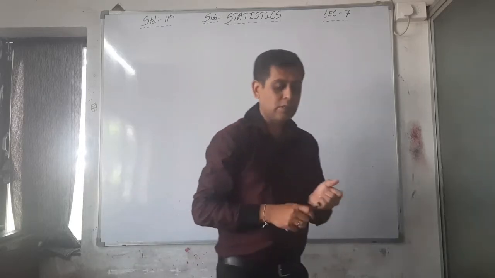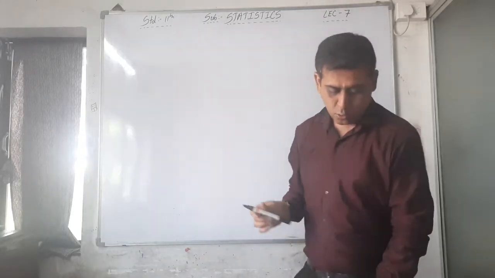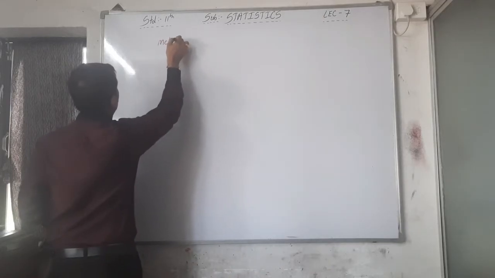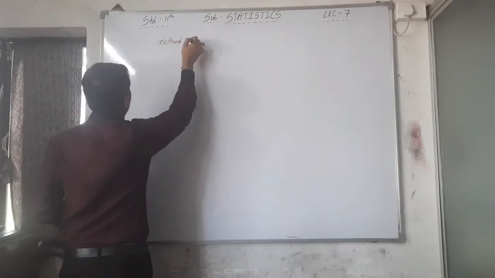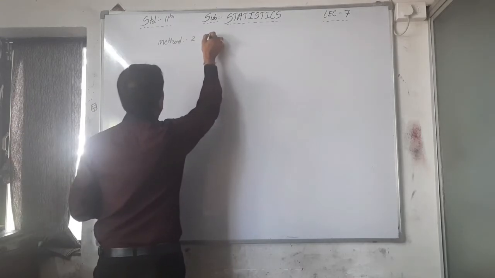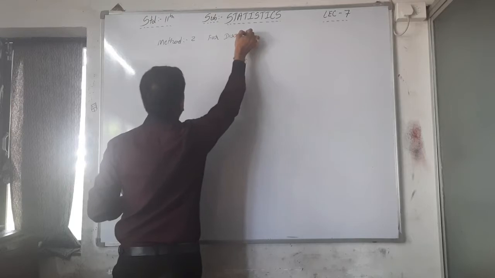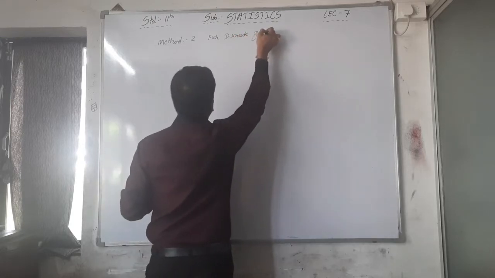See, this is our method number 2, to find the median for discrete group data.